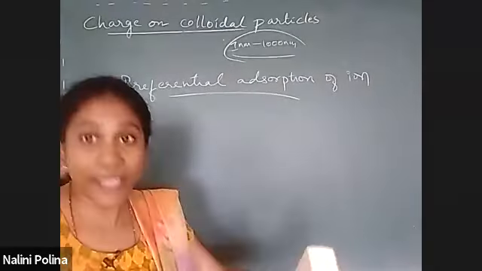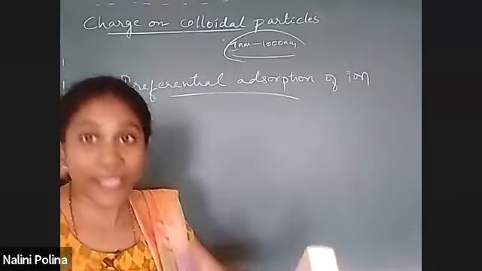And a very important example is blood. Blood is an example of positive sol. Blood means hemoglobin. Hemoglobin which is present in blood is a colloidal particle. So that is an example of positive sol. These are the three examples you must remember.